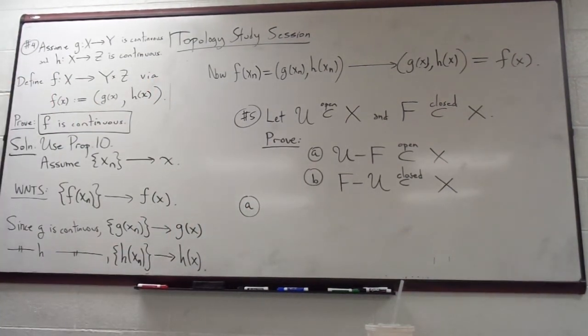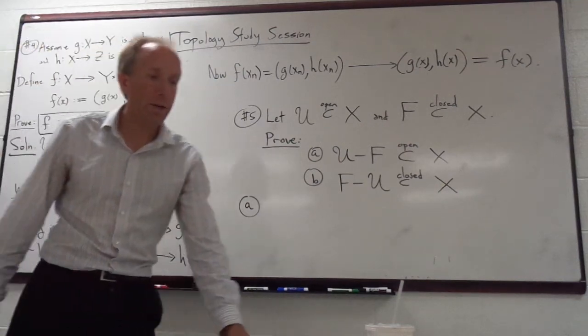I want to show that U minus F is still open in X. And I'm wondering what you think.